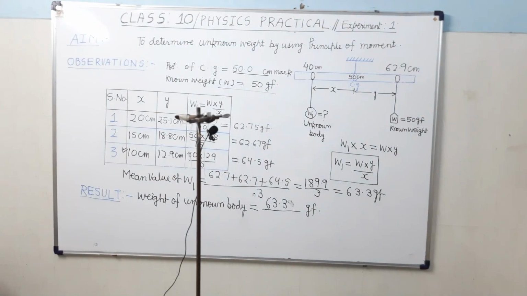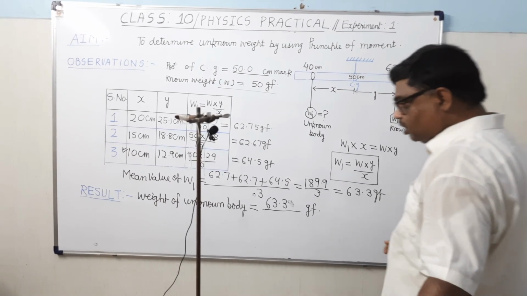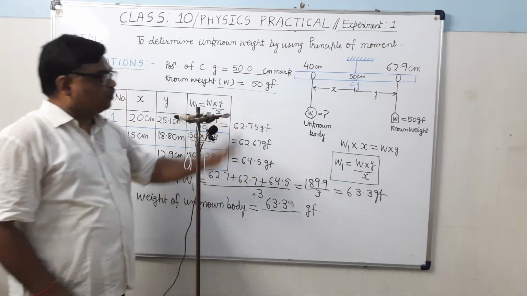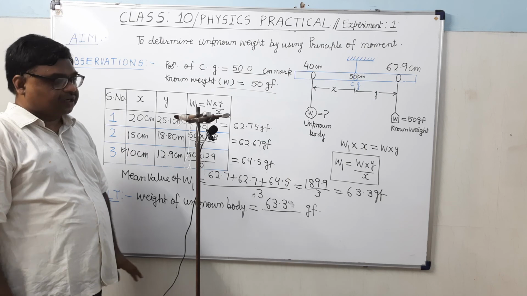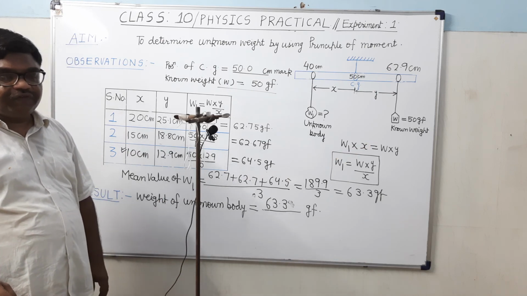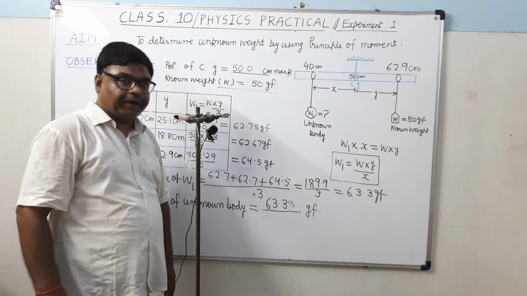So this way, this experiment has been completed. In this experiment, we have determined the weight of the unknown body. In the next experiment, we will find out the weight of the meter scale by using the principle of moment. Thank you.